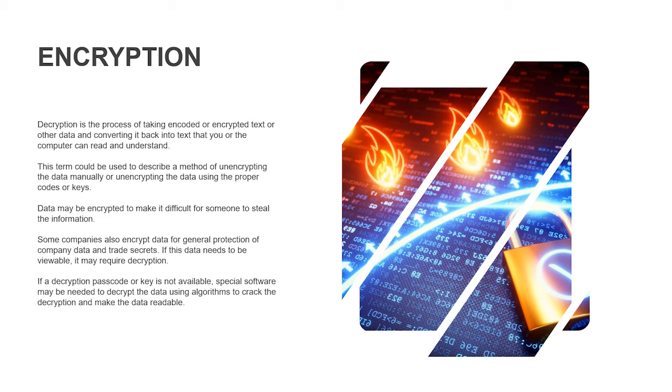Data may be encrypted to make it difficult for someone to steal the information. Some companies also encrypt the data for general protection of company data and trade secrets. If this data needs to be viewable, it may require decryption. If a decryption password or key is not available, special software may be needed to decrypt the data using algorithms to crack the decryption and make the data readable.